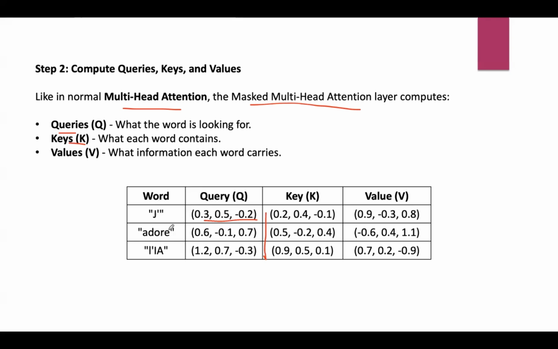Scores from the dot product are passed through the softmax in order to create attention weights, and these weights determine how much each word contributes to the final output. You can see how the dot product is calculated and how the normalization is done in the encoder part. It works in a similar way. Then comes the weighted sum using values. All the attention weights are multiplied with the corresponding values, and the sum of these weighted values gives the final representation of a word.